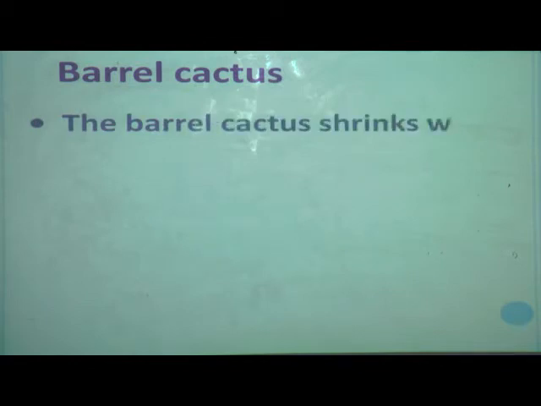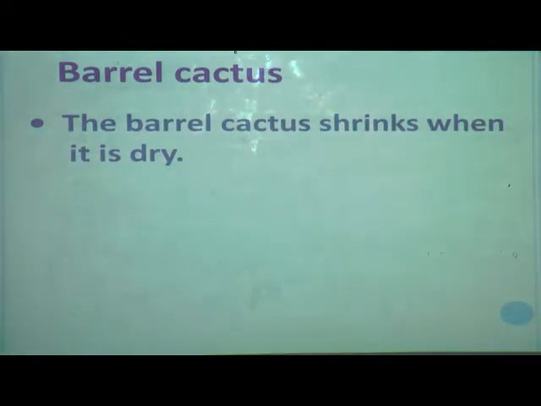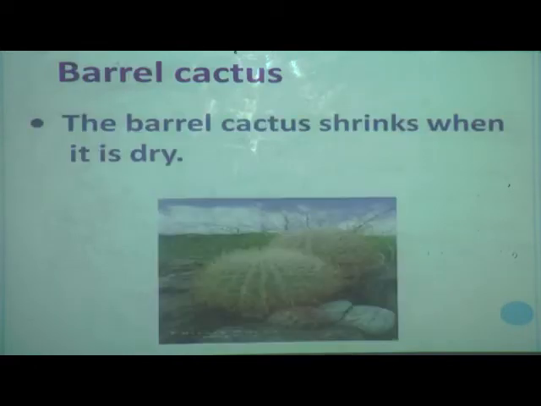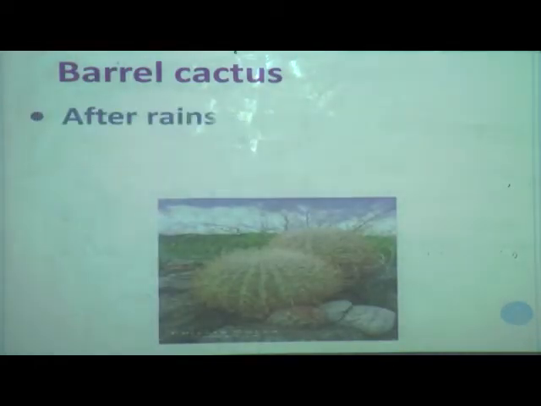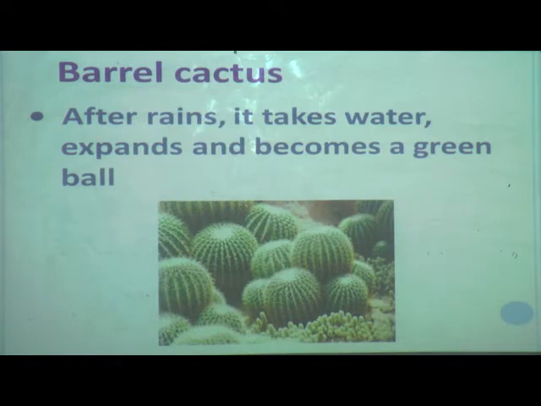The barrel cactus shrinks when it is dry, meaning when there is no rain. You can see here, when it is dry it shrinks. And after rains it takes water, expands and becomes a green ball.